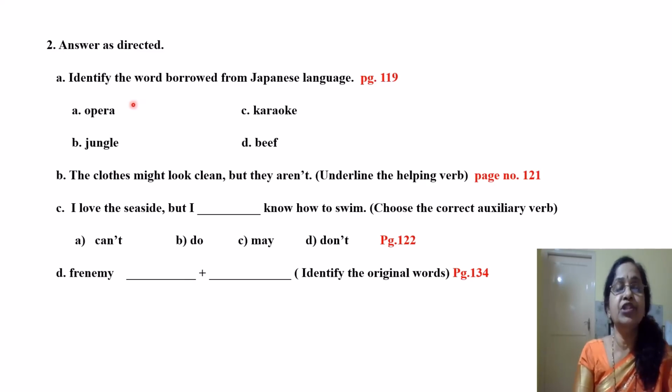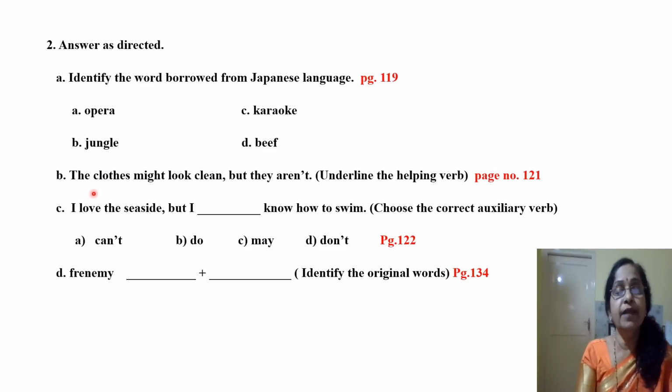Coming to the second question, answer as directed. You remember, you have to answer all the 4 bits given in each question. It's not that 2 from the first bit, 3 from the third bit, not like that. From one question, 4 bits are given, and all 4 you are supposed to answer. Identify the word borrowed from the Japanese language. These loan words are given on page number 119. You can refer to them. Opera, karaoke, jungle, and beef. These are the 4 words, and the word borrowed from Japanese is karaoke.